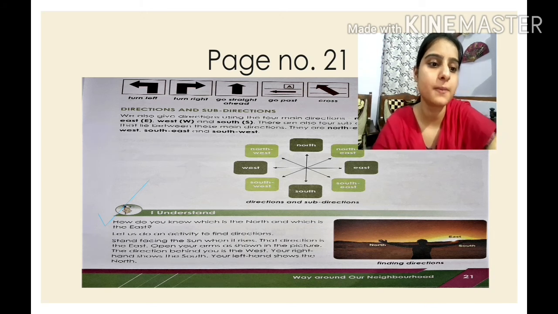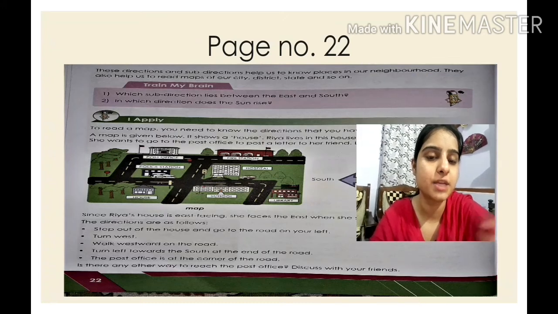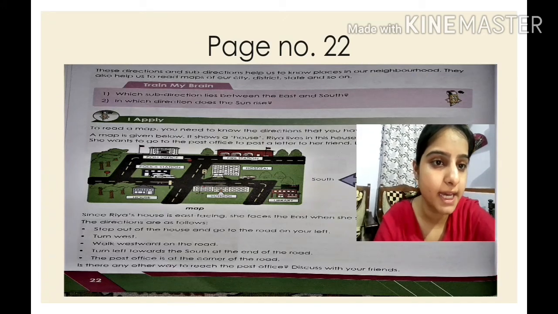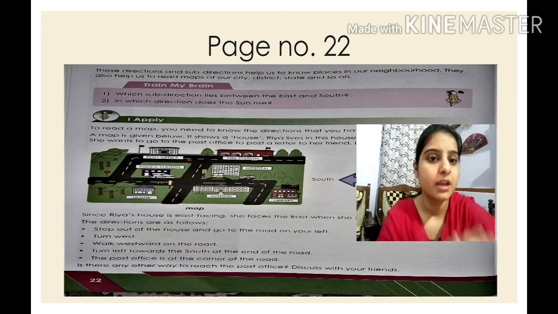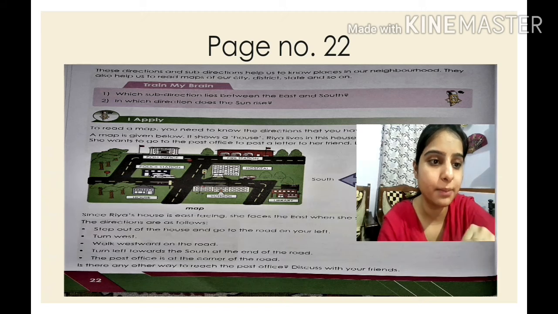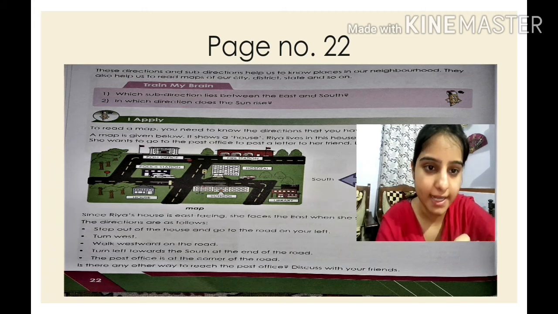Okay? Next you see page number 22, what is written. These directions and sub-directions help us to know places in our neighborhood. They also help us to read maps of our city, district, state and so on. As I told you, children, with the help of direction and sub-directions, we can locate the places using the map. Okay, we'll do this in our next class.